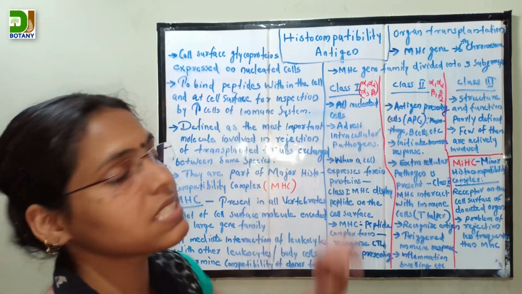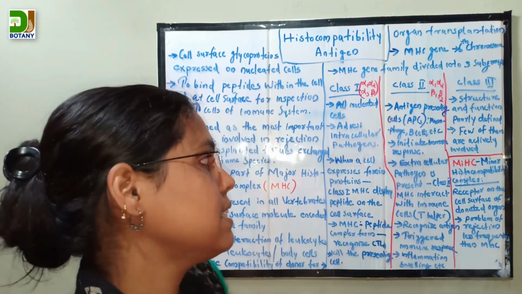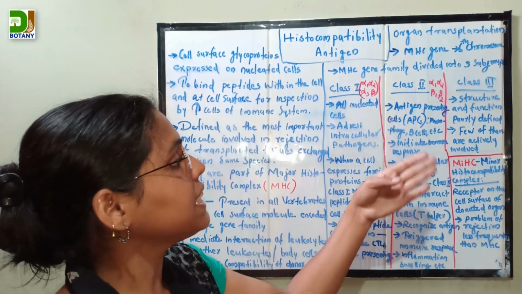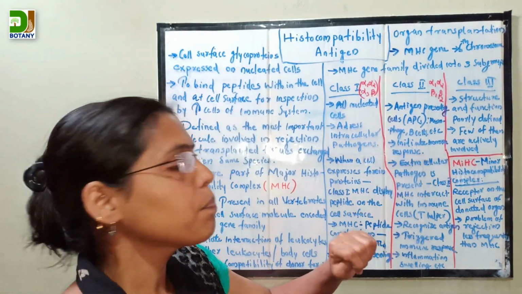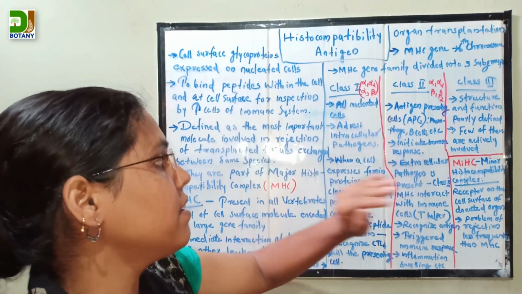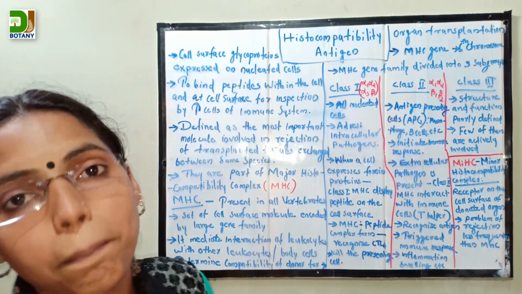So class 2 genes are mainly present on these cells, and they also initiate immune response. Mainly they address extracellular pathogens.